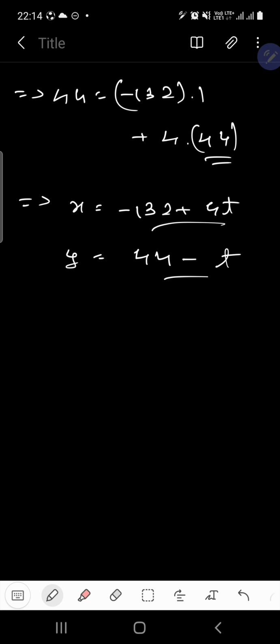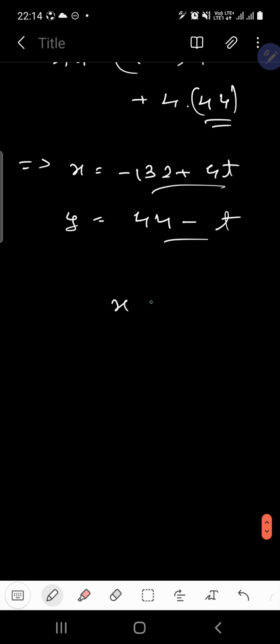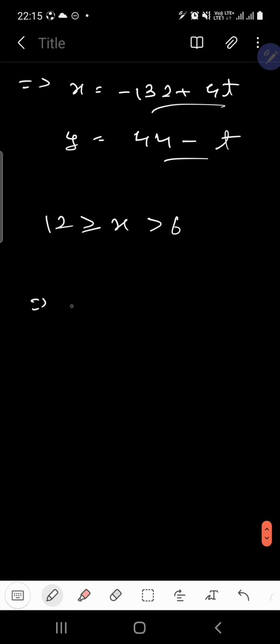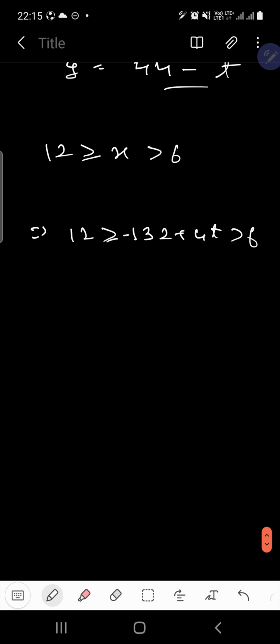Now where the concept lies is that the number of apples is greater than the oranges. So for that to be true, x must be greater than 6 and less than or equal to 12. Here we have minus 132 plus 4t is greater than 6.